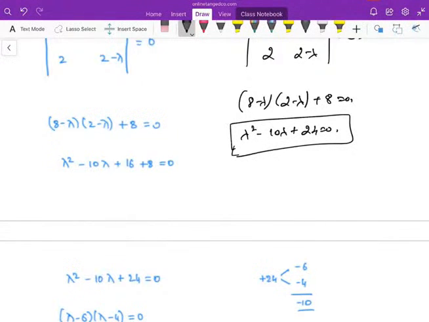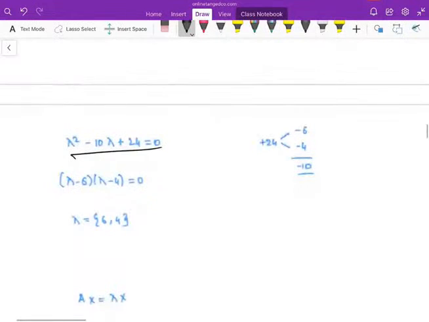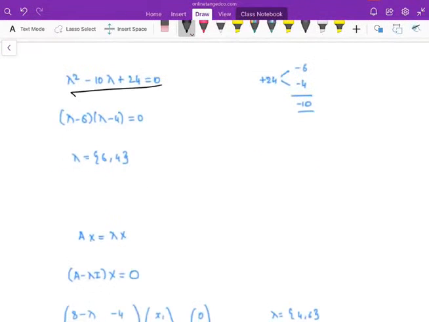Just expand this equation, so you will get the equation something like this. Then do the factorization. If you do the factorization, the 24 can be written as -6 and -4. So our values of lambda will be lambda is equal to 6 and lambda is equal to 4. You got it right? So we have obtained two eigenvalues.